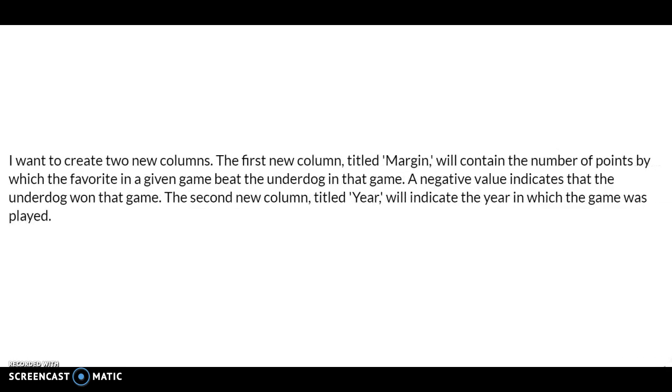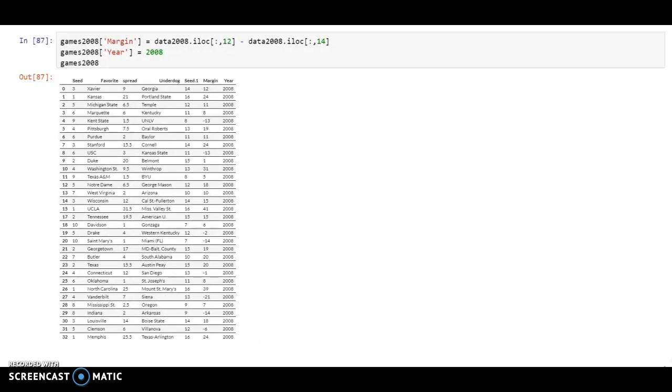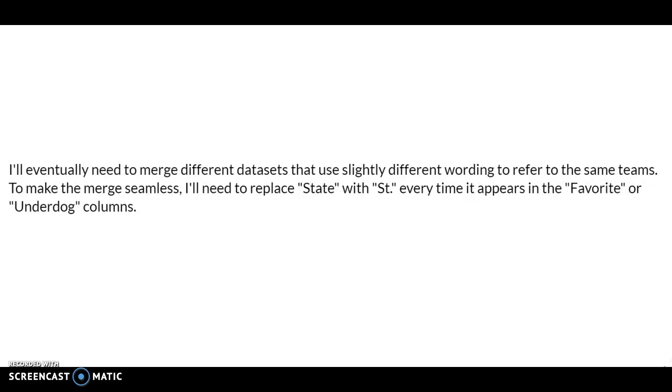I then created two new columns. The first column, titled Margin, contained the number of points by which the favorite in a given game beat the underdog. The second new column, titled Year, indicated the year in which the game was played. I knew that I eventually needed to merge different data sets that use slightly different wording to refer to the same team names. I made a few changes to the data to account for that.